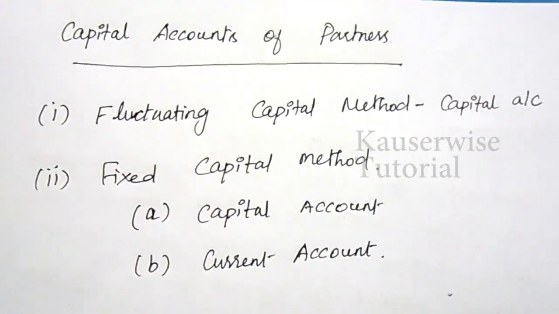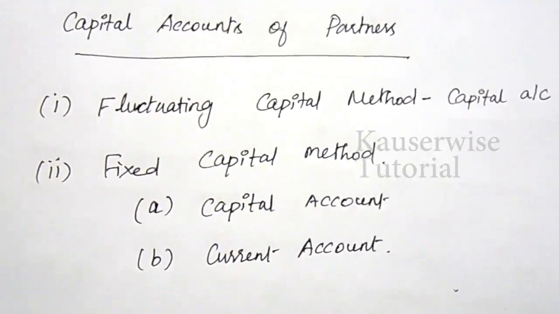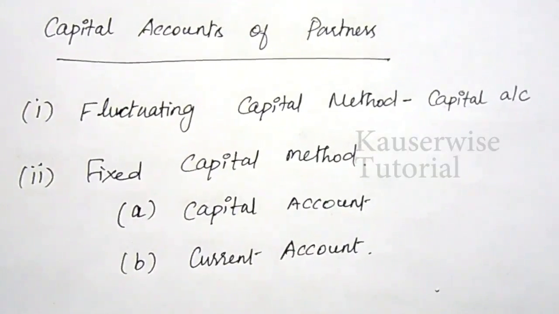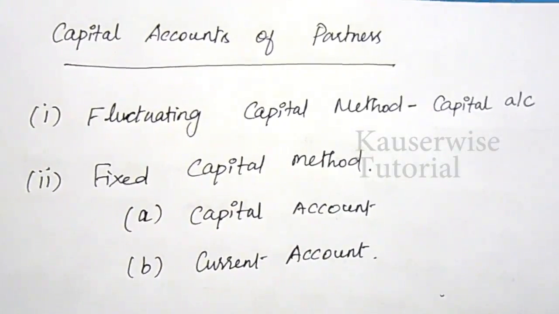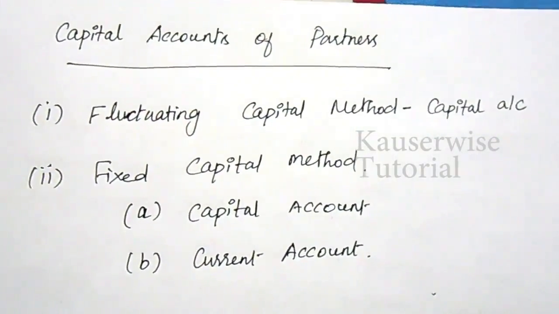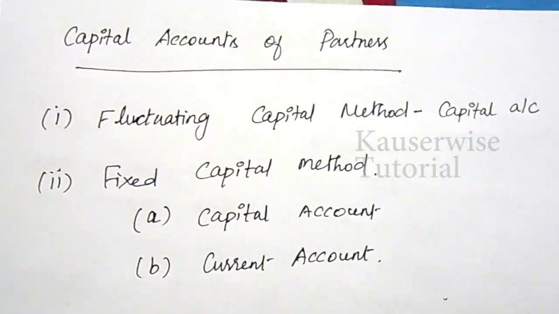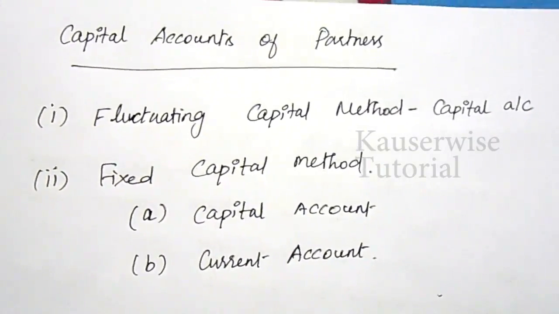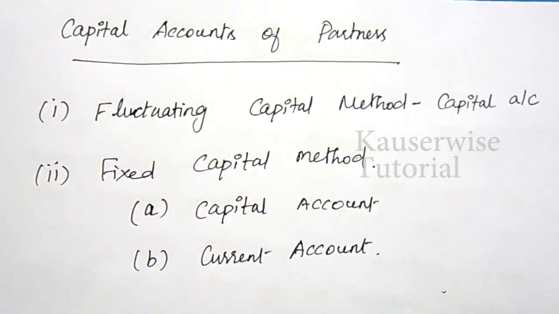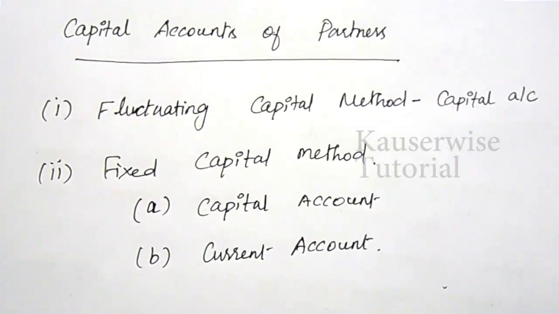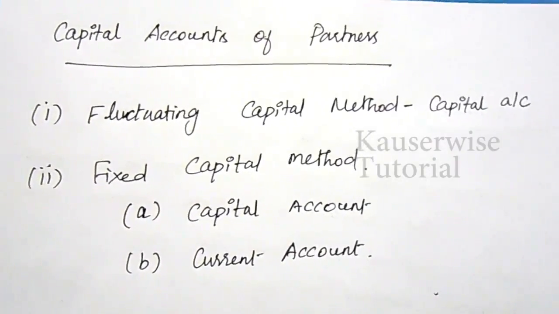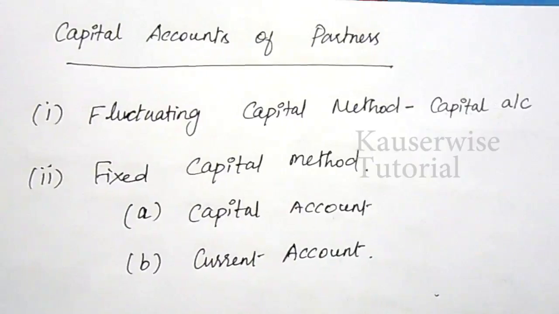Under fluctuating capital method, only one account, that is the capital account for each partner, is maintained. It records all adjustments relating to drawings, interest on capital, interest on drawings, salary to partner and share of profit or loss in the capital account itself. As a result, the balance in the capital accounts keeps on fluctuating. In the absence of any such instructions, the capital accounts of partners should be prepared under fluctuating capital method.